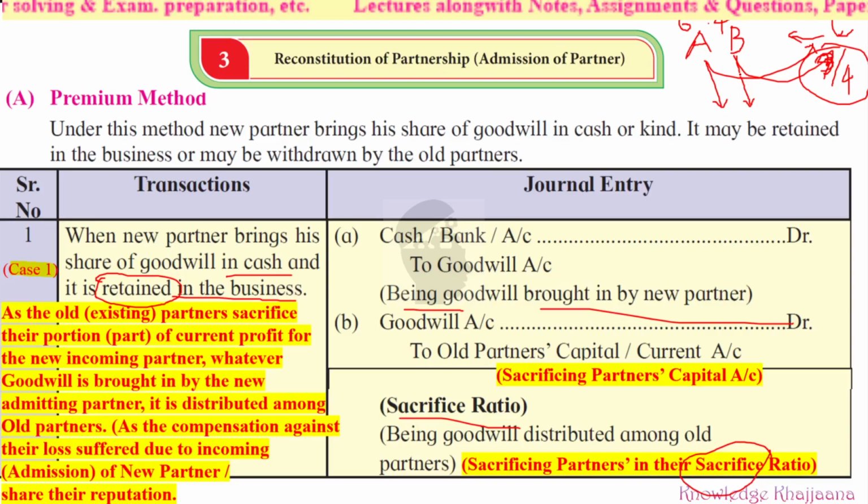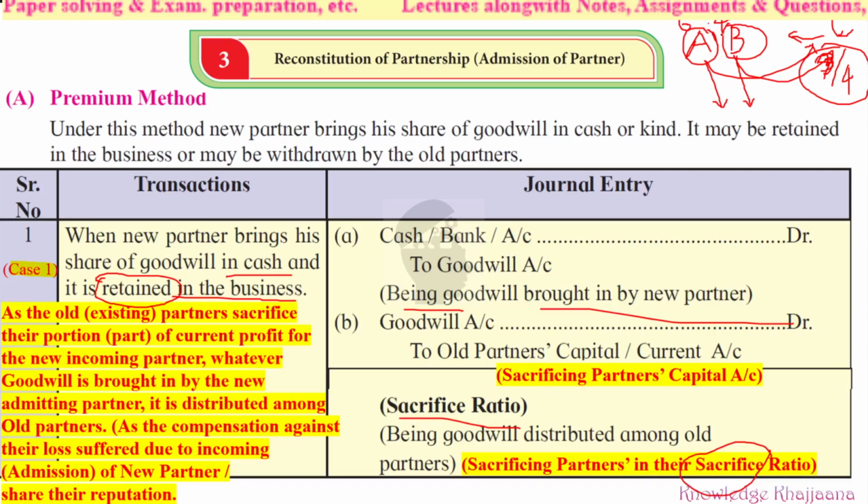In that sacrificing ratio, to compensate for the loss they are suffering, the goodwill will be given to them. This is the concept hidden behind this. So whatever goodwill has been brought by the new partner is distributed to the old partners in their sacrificing ratio, because they are sacrificing some portion of their profit to the new partner. To cover that loss, they will take the goodwill. Okay, that was case one.